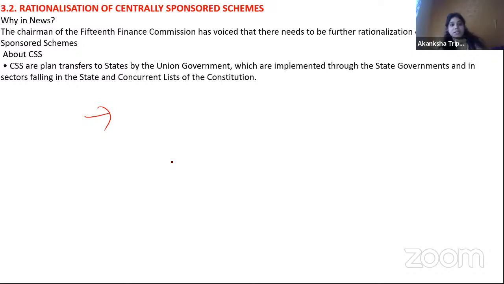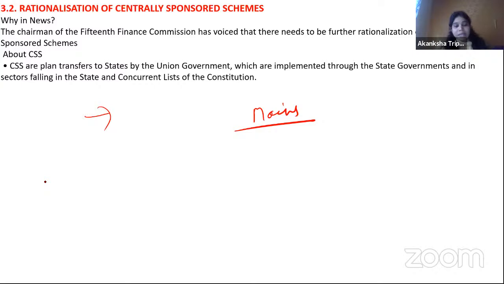And when it comes to such a scheme, they are already facing a loss, and if they take such a scheme, there is even more loss. So that's why they are thinking about rationalization of the centrally sponsored schemes. So this topic is very important for the mains. In prelims, at most they can ask which schemes come under the centrally sponsored scheme.